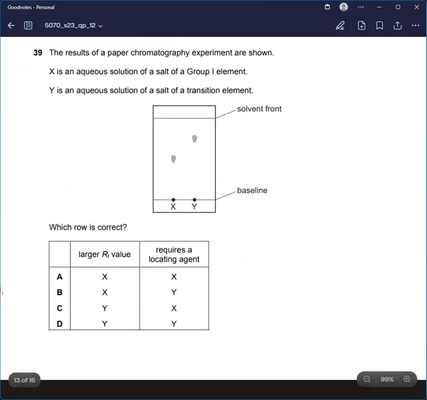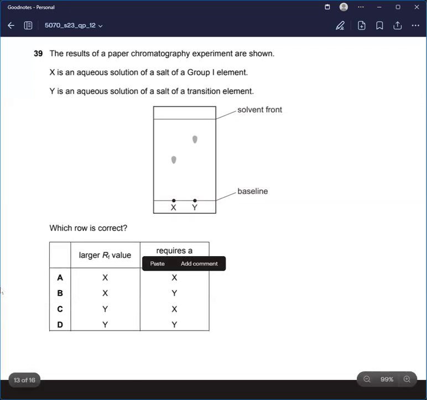Question 39. The results of a paper chromatography experiment are shown. X is an aqueous solution of a salt of a group 1 element. Y is an aqueous solution of a transition element. Which row is correct? Which requires a locating agent? I would go with that first. Obviously, you know that transition elements are colorful, so they do not need a locating agent. However, group 1 elements are colorless, so we need a locating agent to find their position. So therefore, it would be X, obviously.